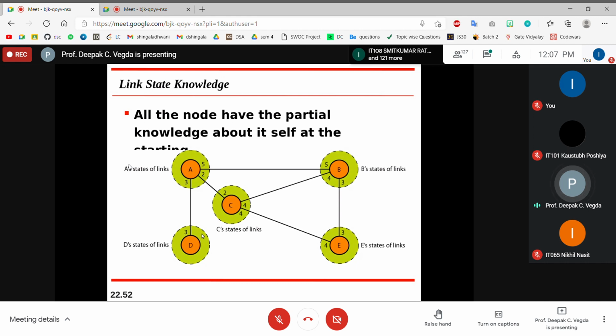I am connected with D, then I have this. Right? All the nodes in link state will have their own information about how they're connected with other nodes, with the cost available. So this was also there in RIP. So what is the new thing here? If you take link state routing protocol, this is just the knowledge I have.